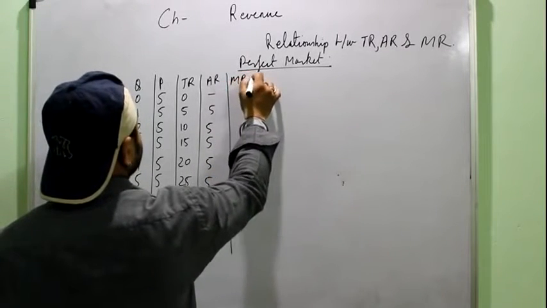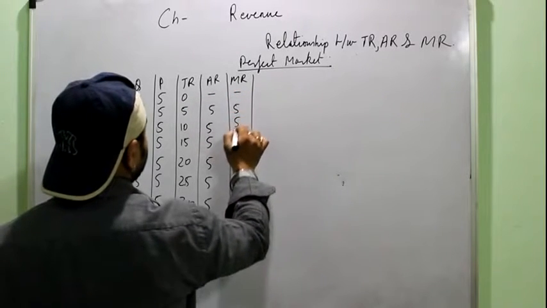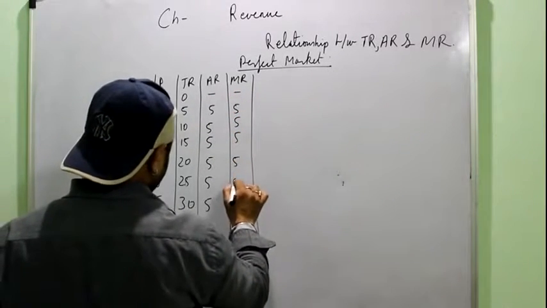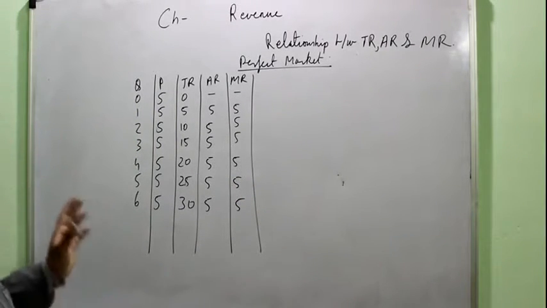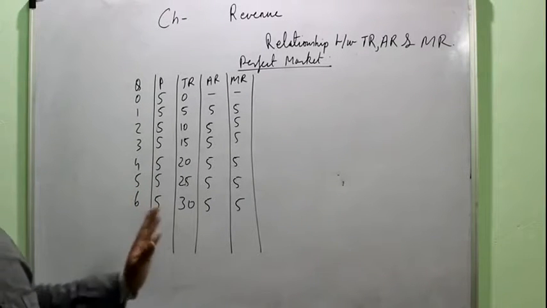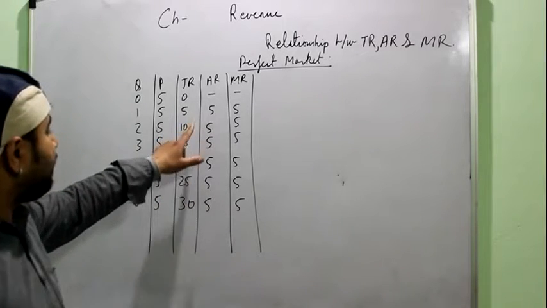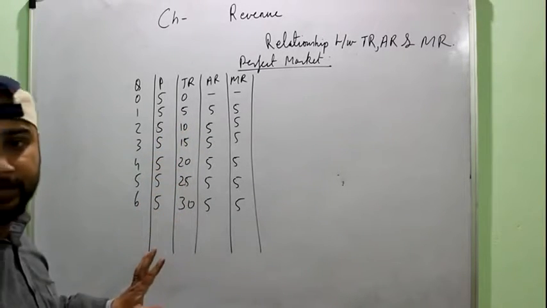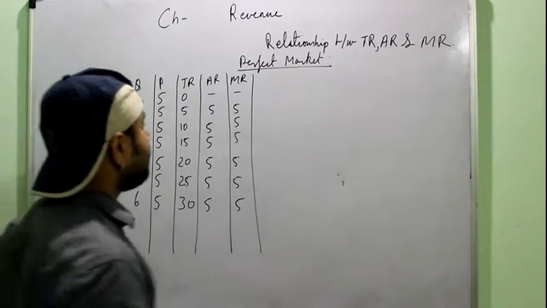Then MR, that is the change in TR, TR at n minus TR at n minus 1. Okay, so it is observed that under the perfect market, AR and MR are constant and they are also equal. While TR will increase at a constant rate. You can see every time it is increasing by 5 rupees, right? And price constantly remains the same.